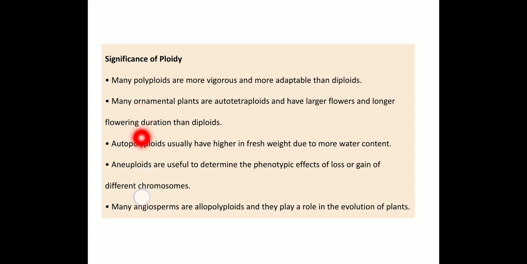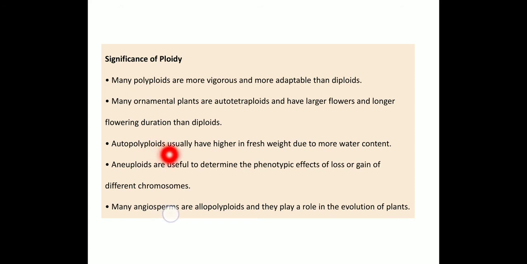Next, autopolyploids usually have a higher fresh weight due to more water content, because they hold water in larger quantity.